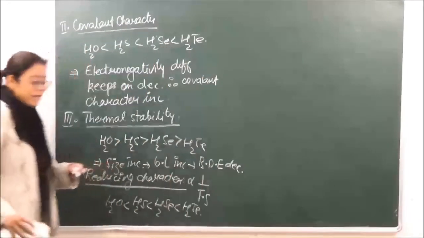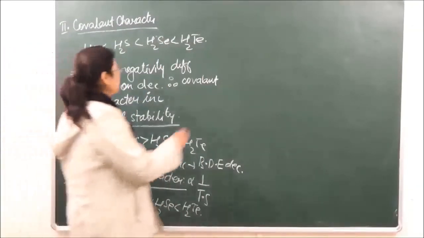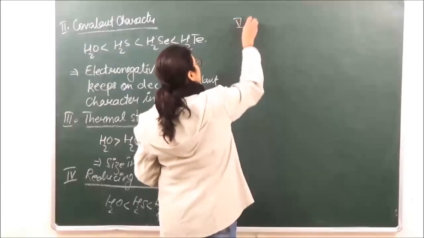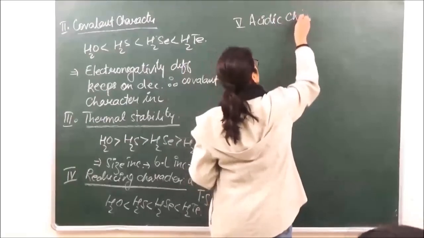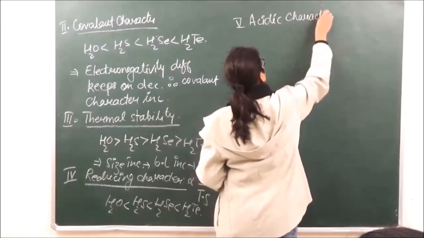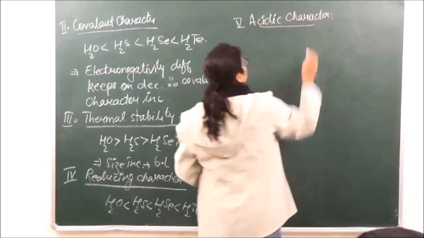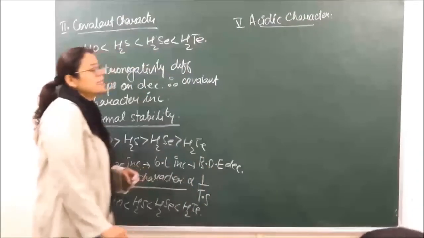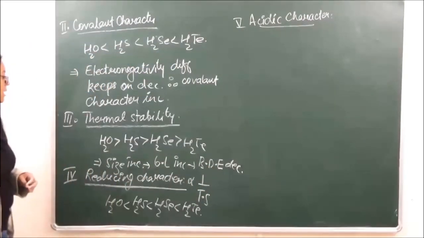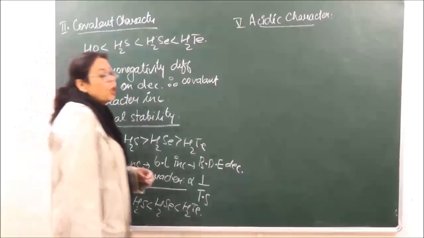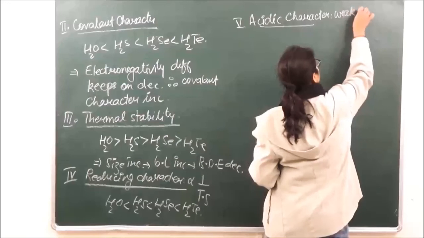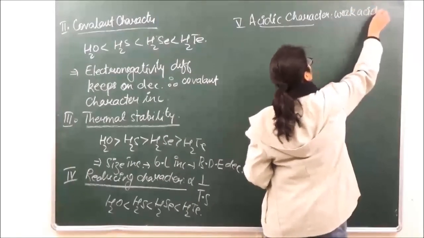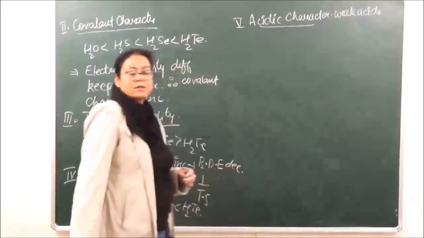So when we are looking at the acidic character, the fifth property, acidic character will keep on increasing down the group. All of these behave as very weak acids due to less ionic character.